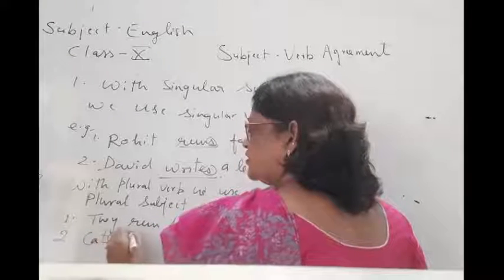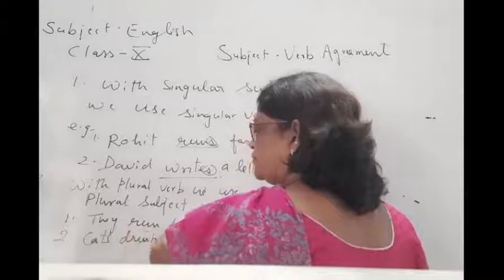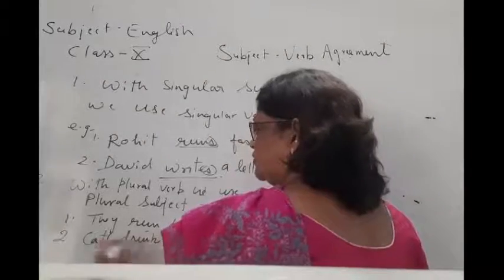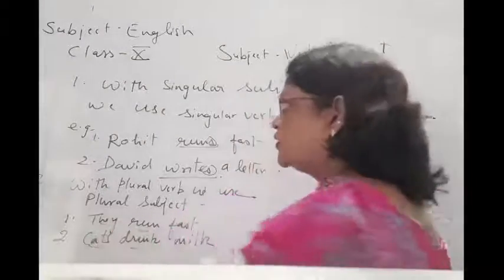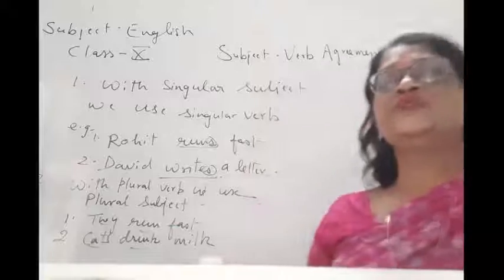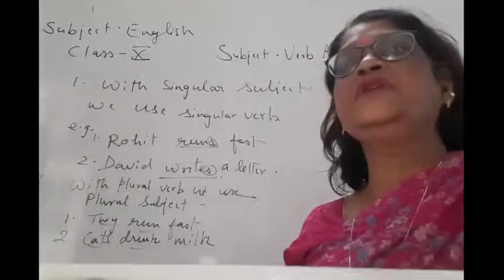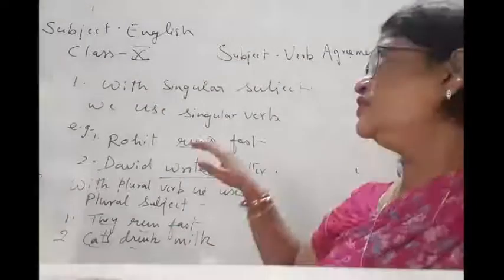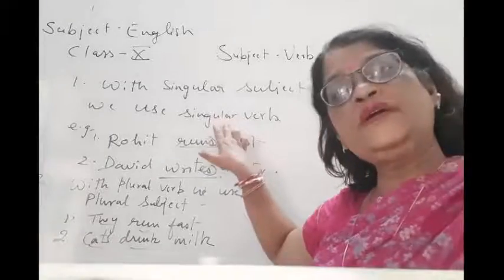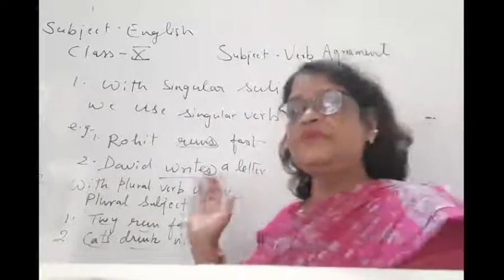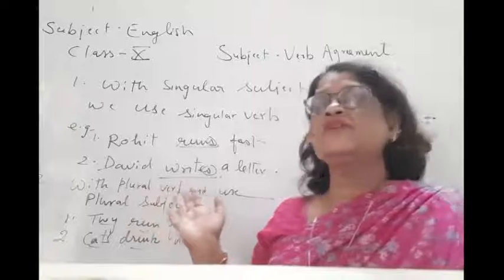Cats drink milk. Alright, so my dear students, once again I repeat this rule. With a singular subject we use a singular verb, and with a plural subject we use a plural verb.